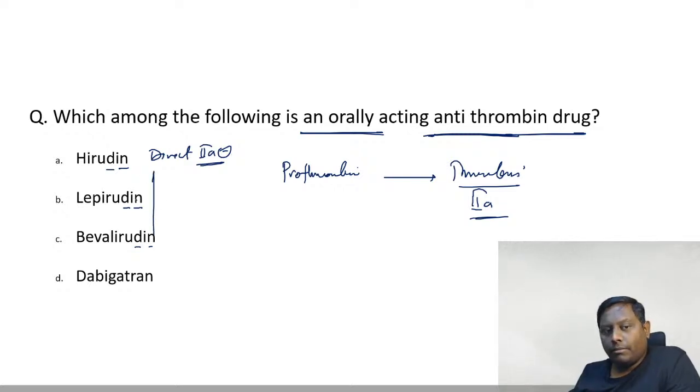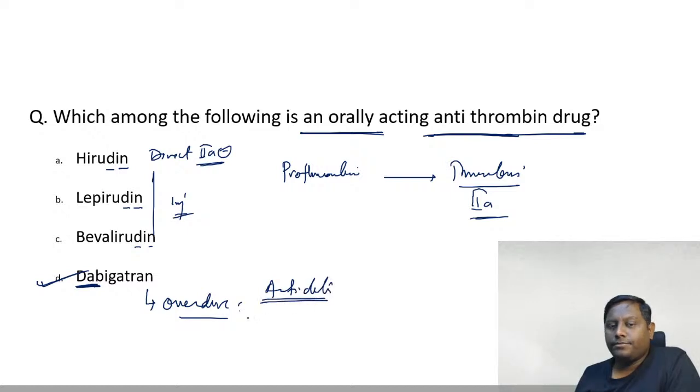The root of them, all of their names have 'in' in them, remember that. Most of them are available by injectable routes. Hirudin, lepirudin, bivalirudin, argatroban, melagatran, they are all injectable. The only one which is available by the oral route is dabigatran. Dab water is coconut water, remember that. Dab water is coconut water. So dabigatran is the orally available one. Okay. Another question the examiner asks: if there is an overdose, what is the antidote that we are going to use?